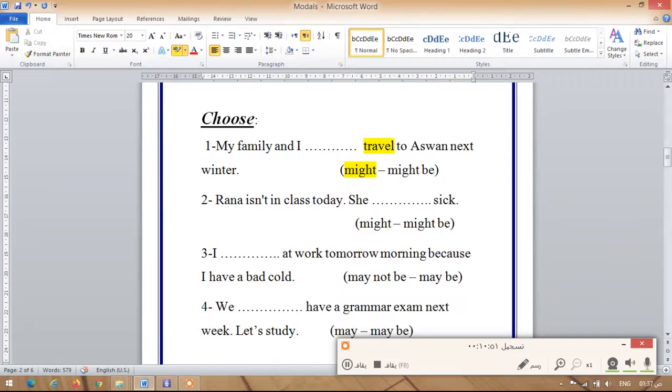What about sentence number 2? Rana isn't in class today. She got sick. She might sick or she might be sick. She might be sick because after the modal we must have the infinitive or a verb in the base form.